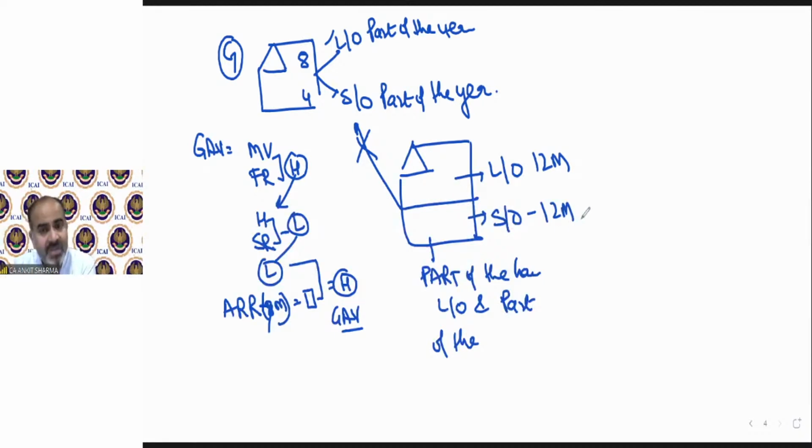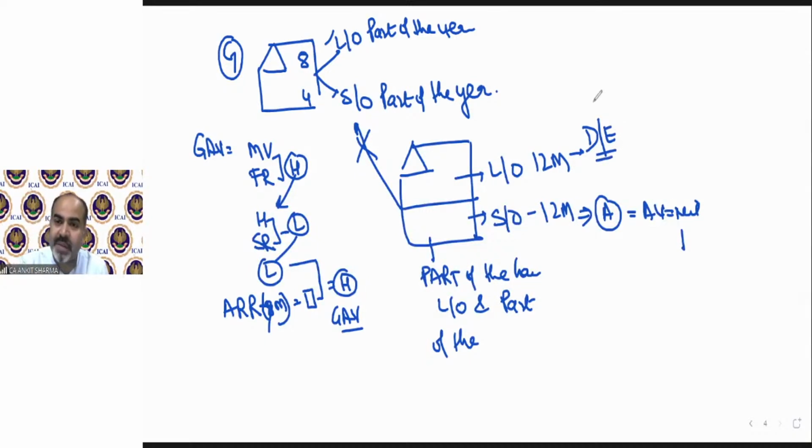In this case, how is it going to be solved? This is going to be solved as per case number A. Self-occupied, annual value is nil, etc. Simple. Up to 30,000 and 2 lakh rupees interest. For the let out part, it depends. If full 12 months rent is received, as per case number D. If unrealized rent, then as per case number E. So again, the solution will remain the same, ARR, etc.